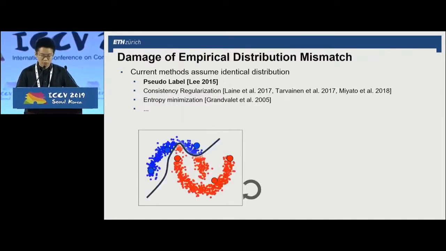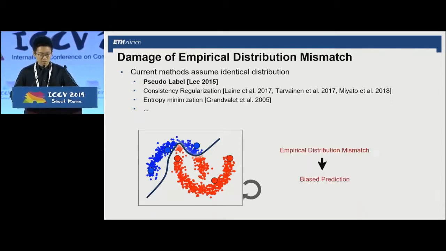However, the pseudo-label predictions here are biased. But why? This is because the model overfits to the biased empirical distribution, which leads to biased predictions. The limited amount of labeled samples leads to an empirical distribution that deviates from the true underlying distribution. As a consequence, a model trained on the labeled data is unlikely to generalize well on the unlabeled data.